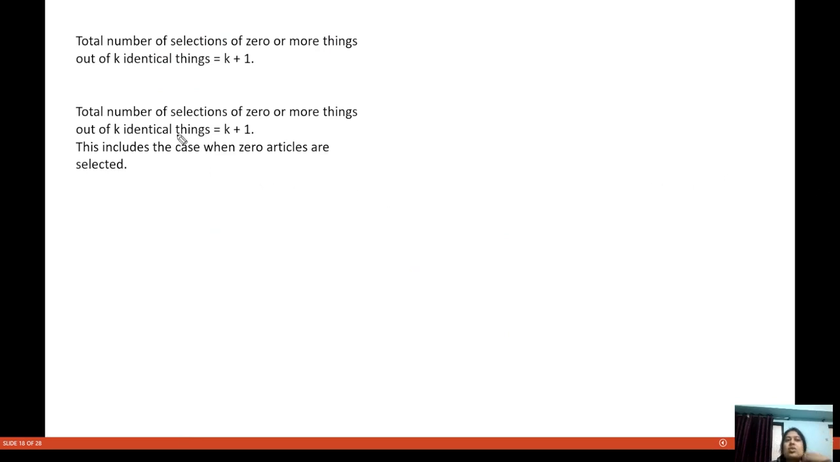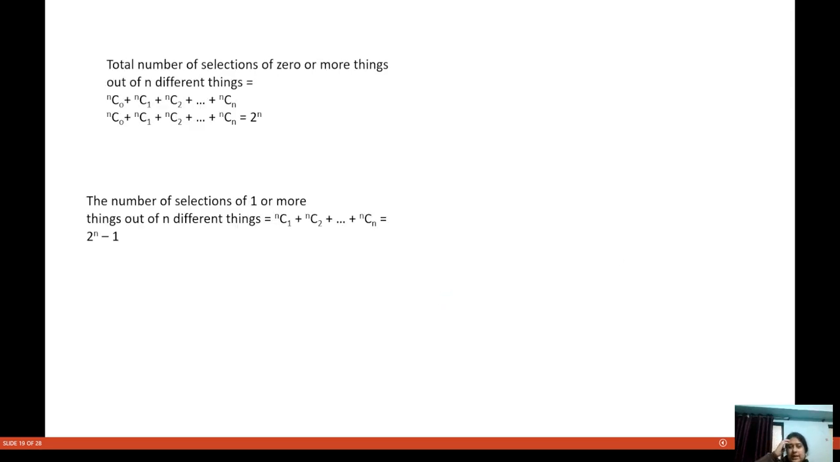So total number of selections of zero or more things out of k identical things is equal to k plus 1. This includes the case where we are selecting zero articles. Now look at this. We have total number of selections of zero or more things out of n different things. Now n different things are there, none of them are identical. In how many ways can we select zero or more things?